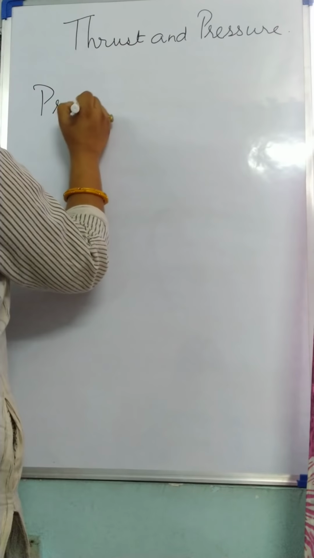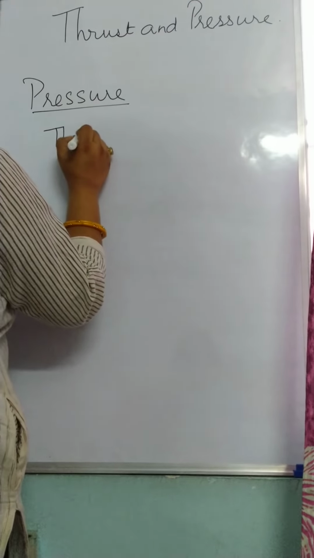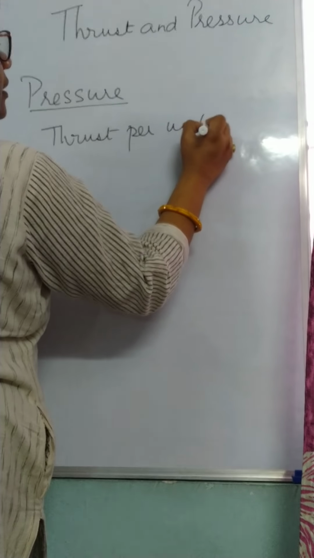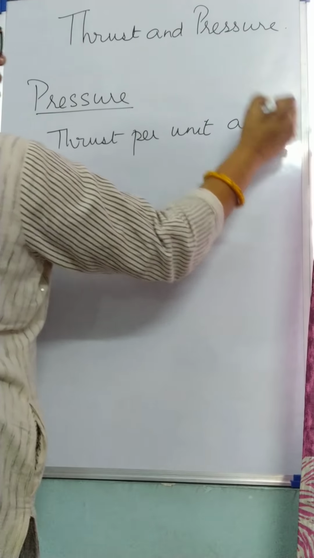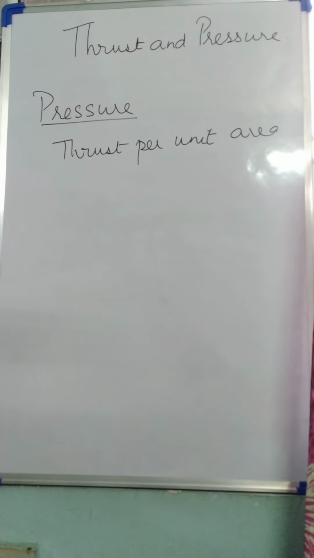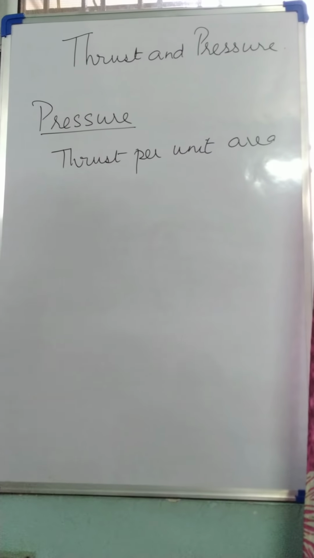Now, how do we define pressure? Pressure is thrust per unit area. That means pressure is dependent on two things, thrust and area.